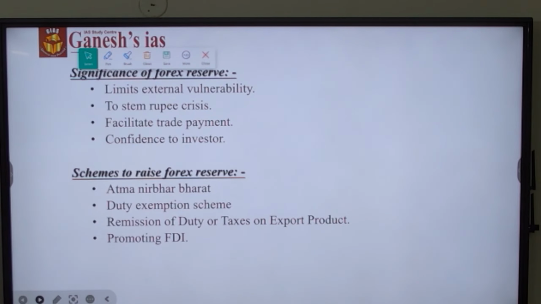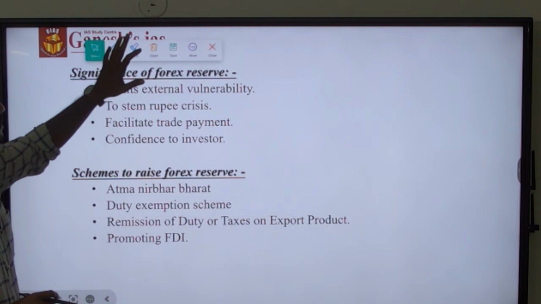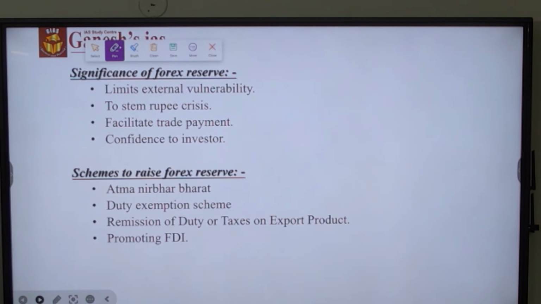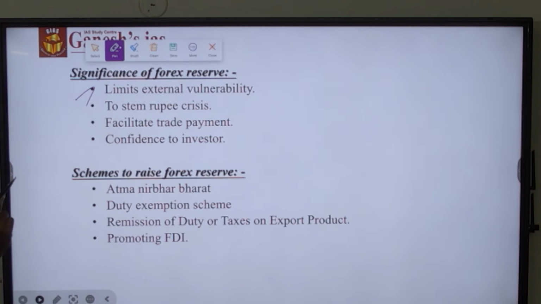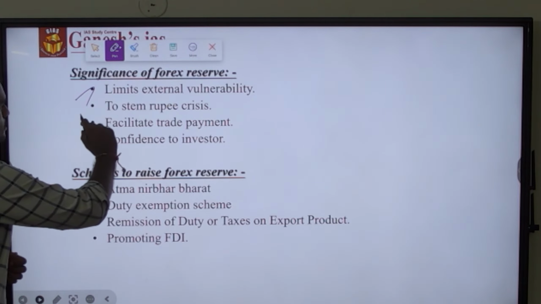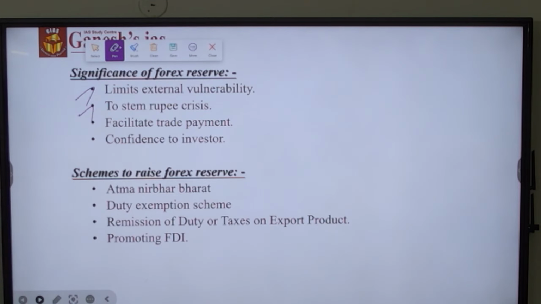What is the significance of Forex reserve is that it limits the external vulnerability. Whenever certain external shocks take place, the Forex reserve is able to stem those external shocks. And second, to stem the rupee crisis, whenever there is depreciation happening because of certain internal as well as external factors, the RBI intervenes